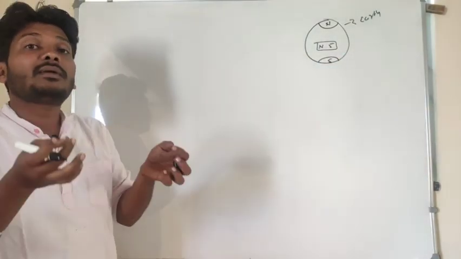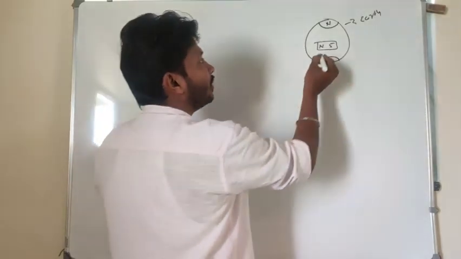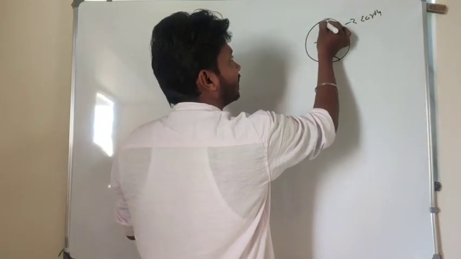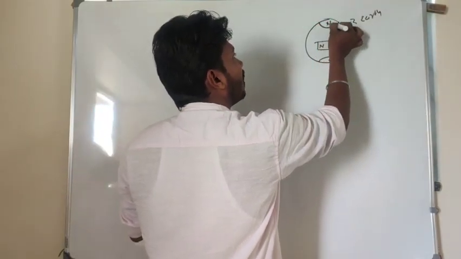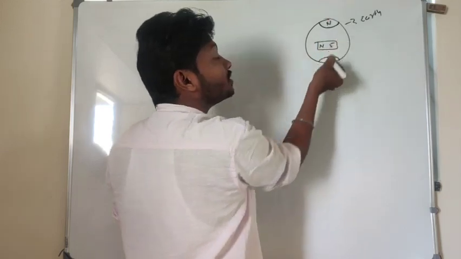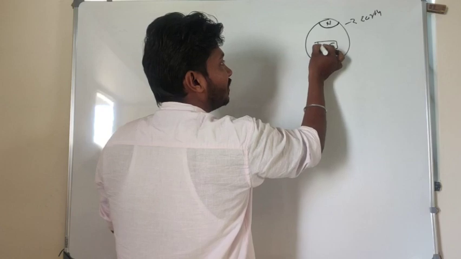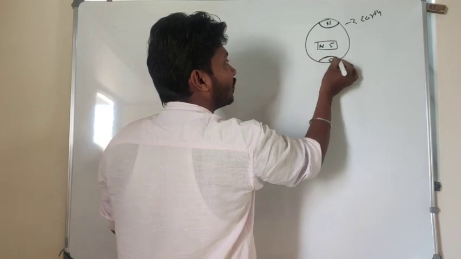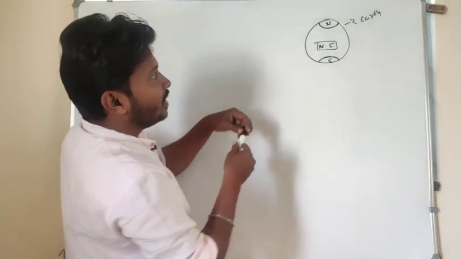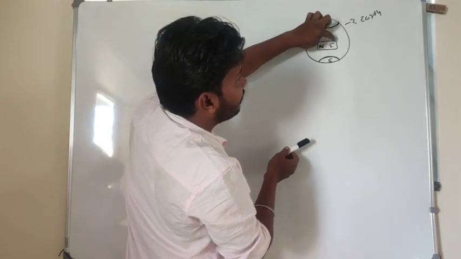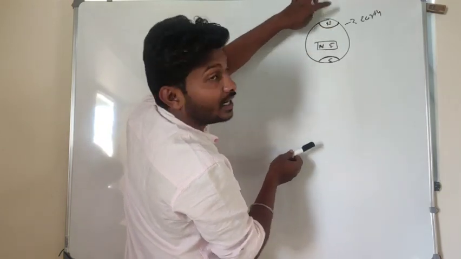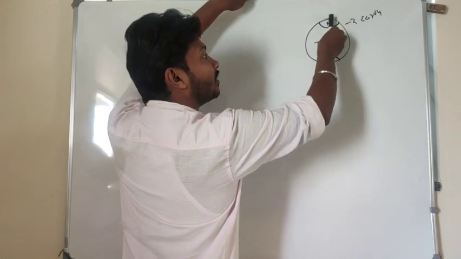Because of the magnetic property of the earth, look at here, this is the south pole of the magnet, this is the north pole of the earth. Unlike poles attract each other, right? Here is the north pole of the magnet, here is the south pole of the earth. So unlike poles attract, which means the south pole of the magnet is attracted towards the north pole here.